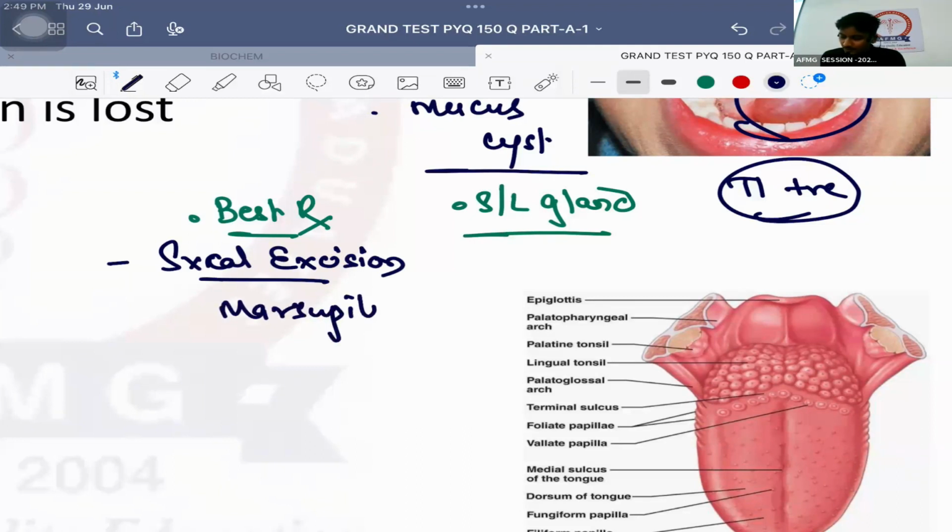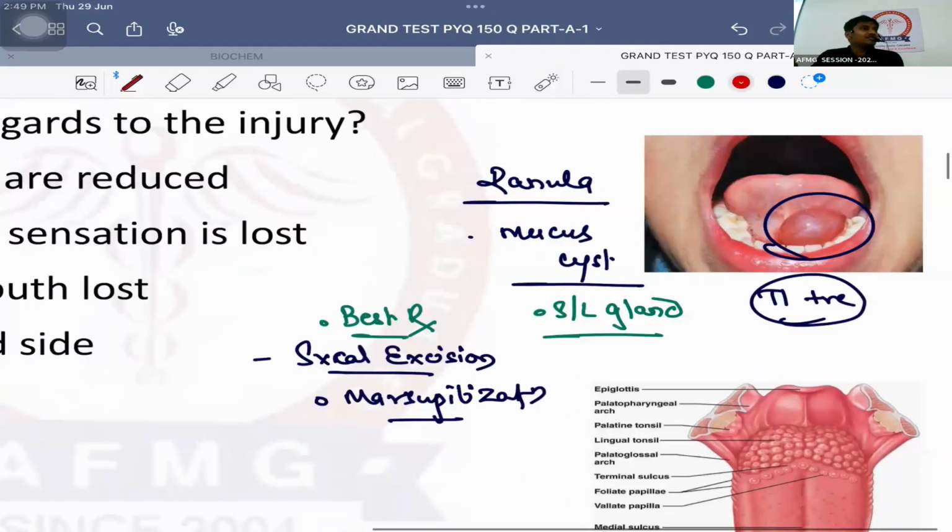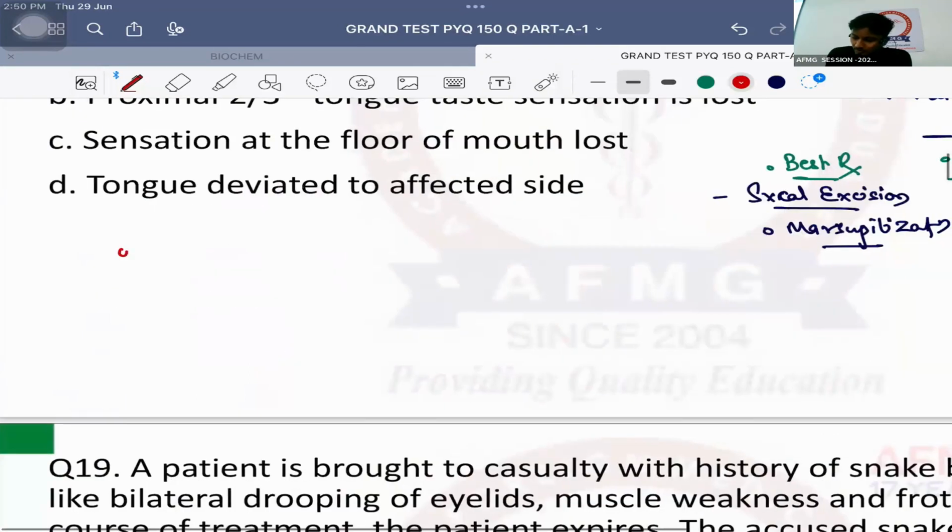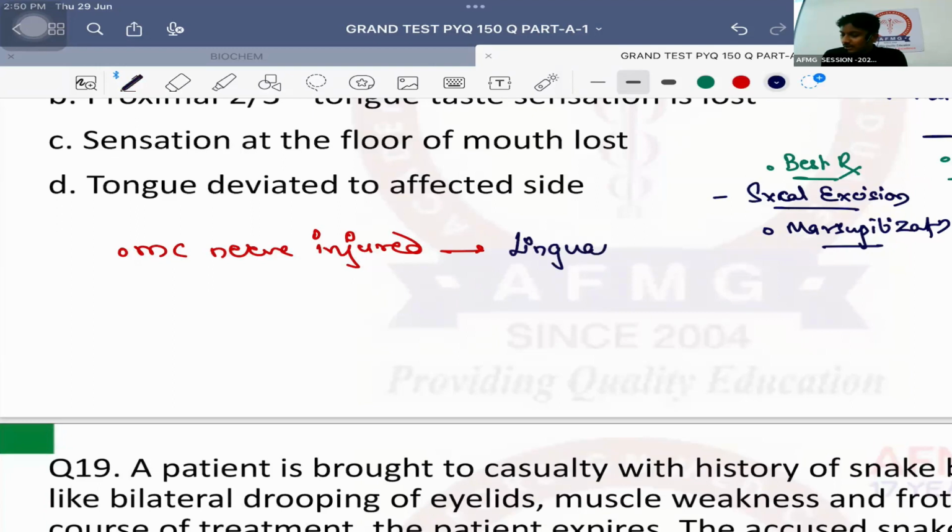Important now, when you are performing surgical excision, guys, we have seen there are two important structures at the base of the sublingual gland. One is the submandibular duct, and the second is which nerve? Lingual nerve. So if they ask you which is the most common nerve injured during this surgery, during the sublingual gland surgery, this was the question. It is the lingual nerve. Lingual nerve is a branch of